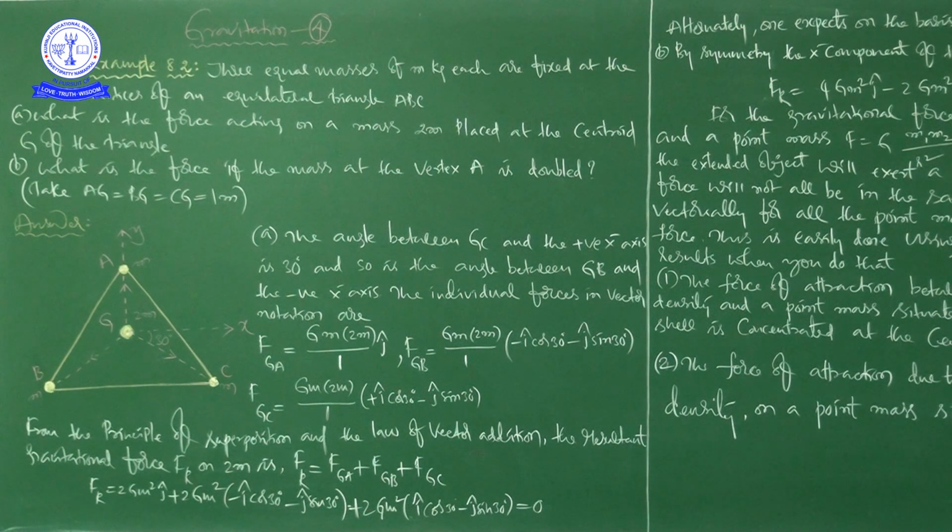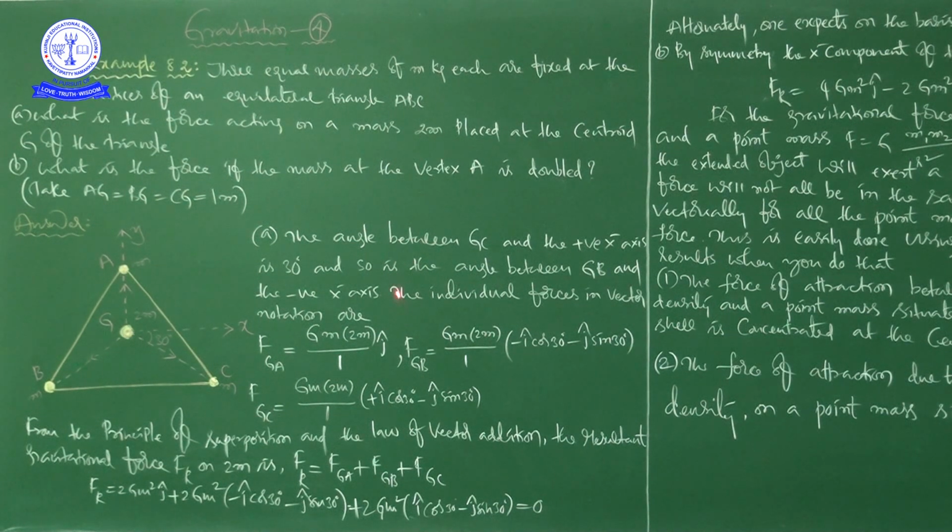The sum of three angles in a triangle is equal to 180 degrees, and in an equilateral triangle these angles will also be equal, like 60 degrees, 60 degrees, 60 degrees, right? When I say the angle between GB and the negative x-axis is 30 degrees, you keep in mind the properties of triangles and the lines and angles.